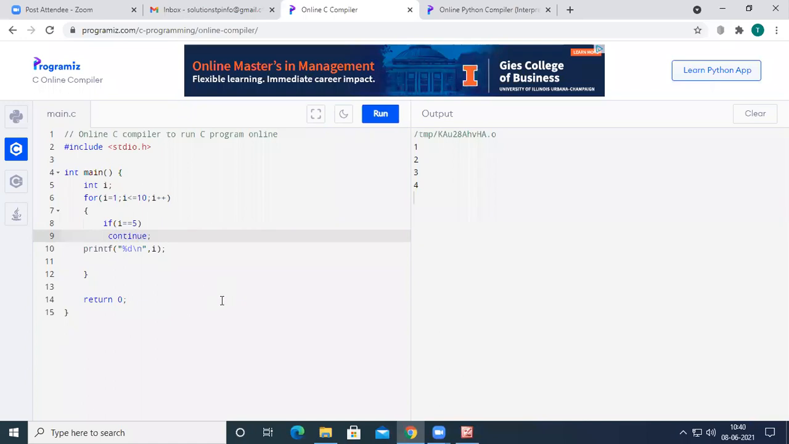Let us continue and see what will happen in the program. When we used break, we observed that whenever the I value became 5, it was not printed on the output screen, so only up to 1, 2, 4 was printed. But in place of break, if we use continue, let us see what will happen. It has printed the numbers from 1 to 10 by skipping the number 5.